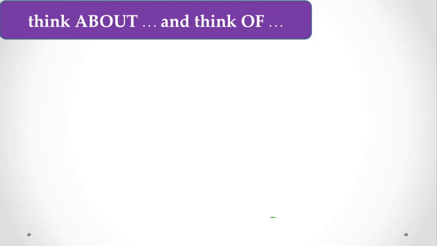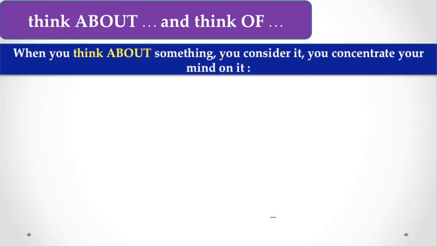So, next, think about and think of. Why or where do we use these prepositions with the verb think? Now let's see. When we are talking about think about, we actually mean we are considering something, we are contemplating something. That is, when we think about something, we consider it, we concentrate our mind on it. That is, we contemplate or consider something to do something or for doing something.